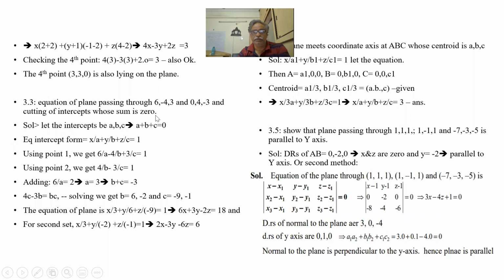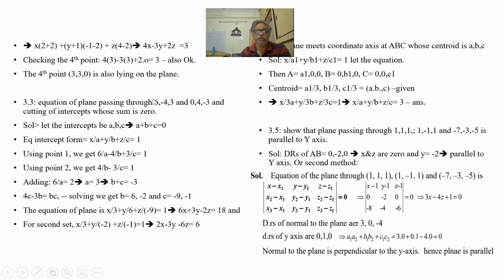Let us see. Passing through these 2 points and cutting off intercepts whose sum is 0. So let the intercepts be A, B, C. So a plus b plus c is equal to 0, intercepts on the axes.